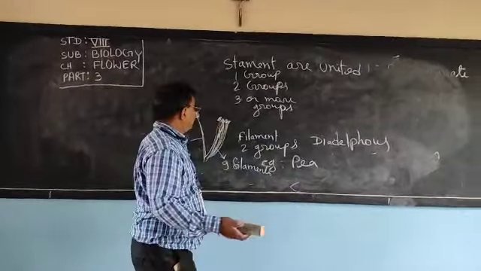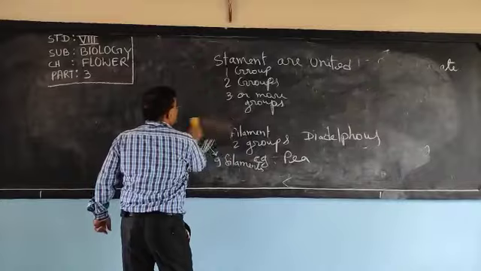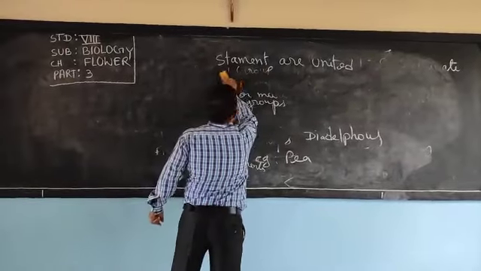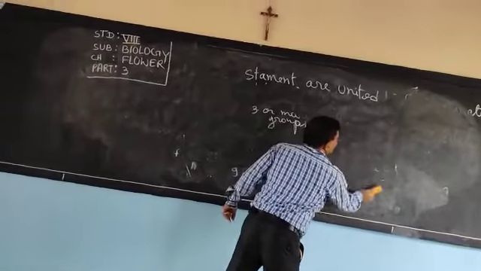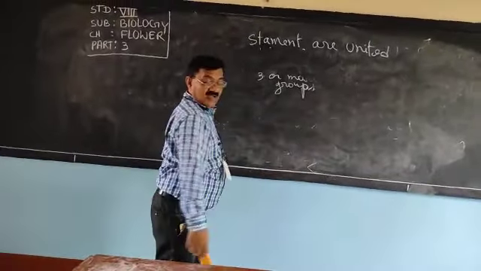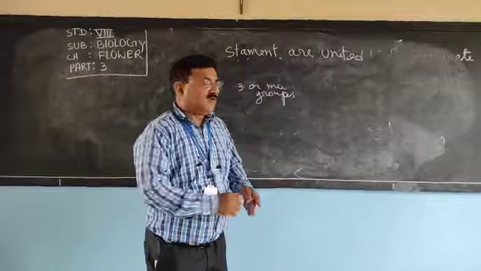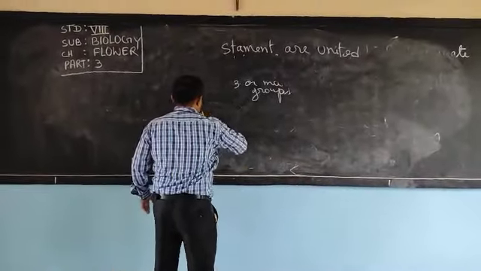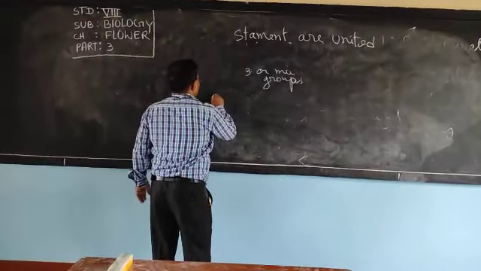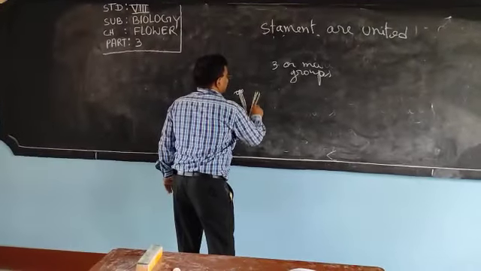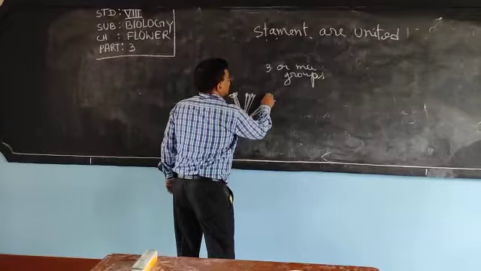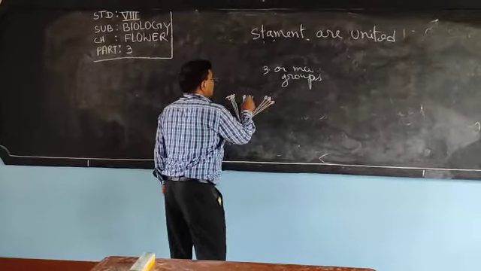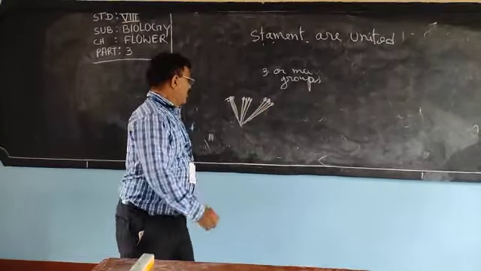Now, the third one, more groups. Stamens are united in 3 or more groups. One group is this. This is the anther. One group is this. This is the anther. One group is this. You can see, in 3 groups I have shown.